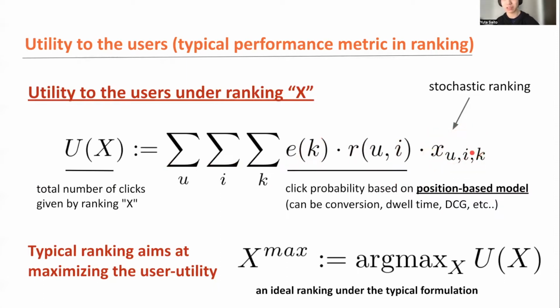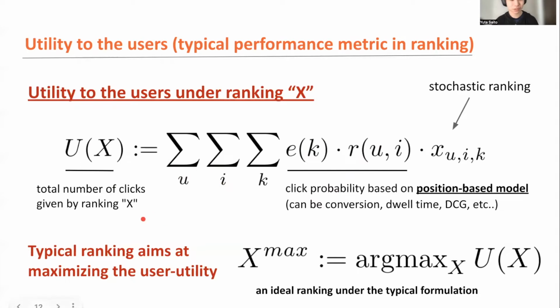This is what we want to optimize for some objective. This is the probability of an item I being presented at the k-th position in a ranking that is shown to user U. So what I'm doing here is just taking the expectation of the position-based model over the stochastic ranking to define the user utility metric, which is the total number of clicks. But this is actually very flexible. This is just one example. It can be conversion rate, dwell time, or a DCG metric, basically whatever you want.